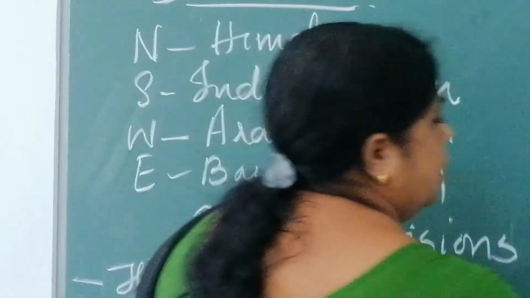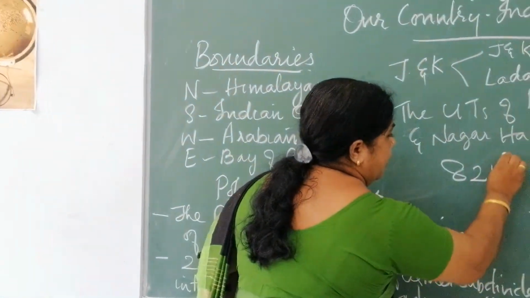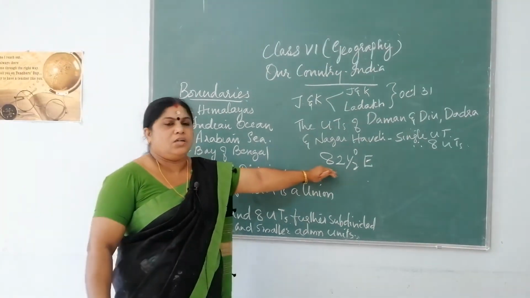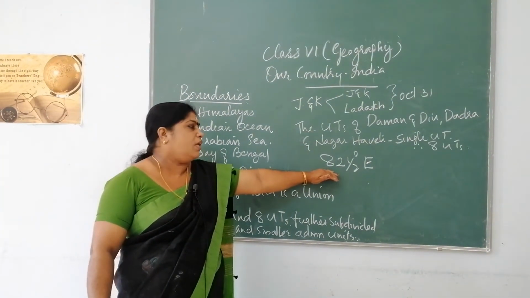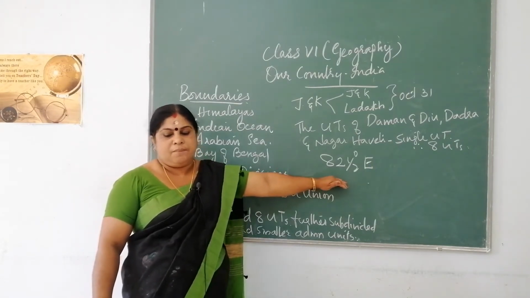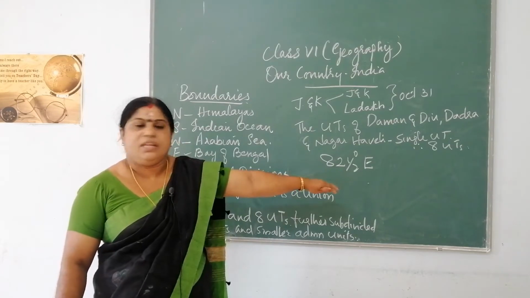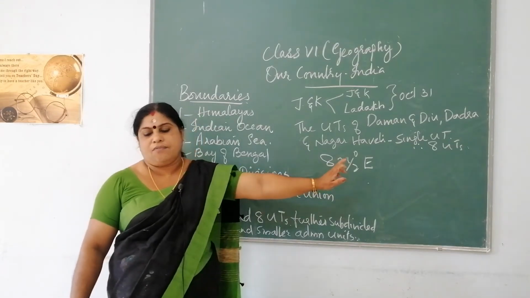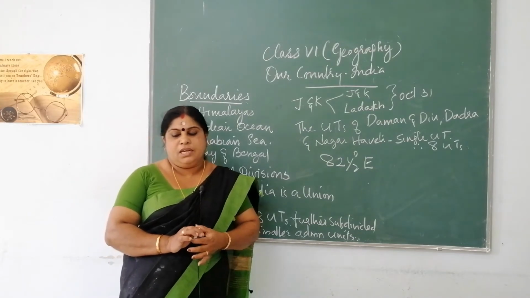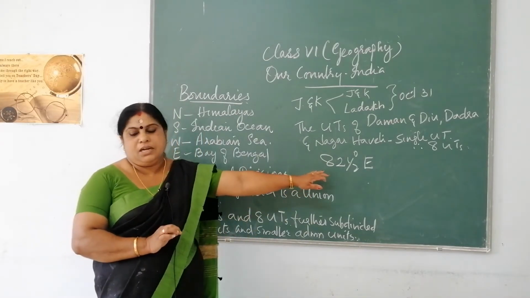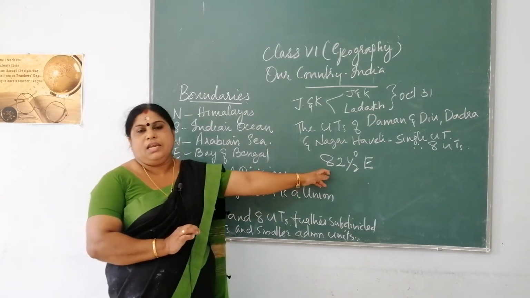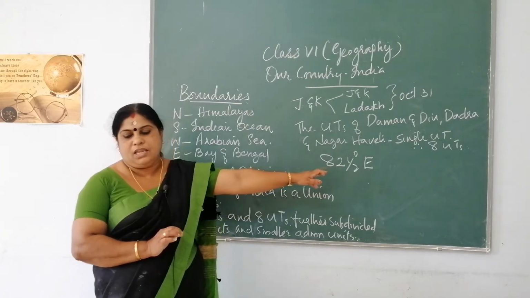The standard time on this 82.5 degree meridian is chosen as the local time of India. Remember this one: the 82.5 degree east meridian is chosen as the standard meridian for India, and this meridian is accepted as the standard time all over India also.